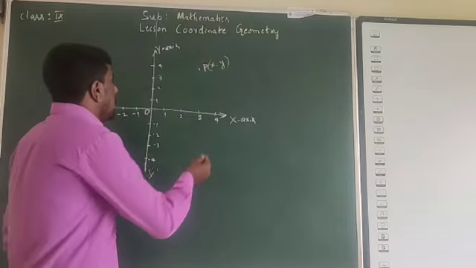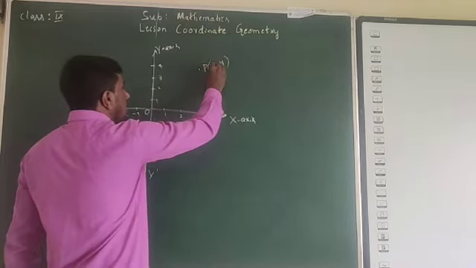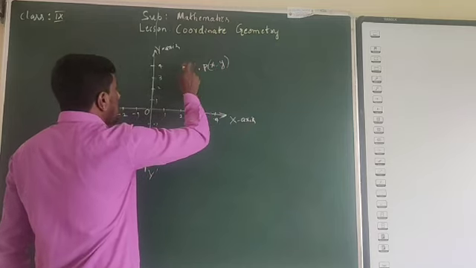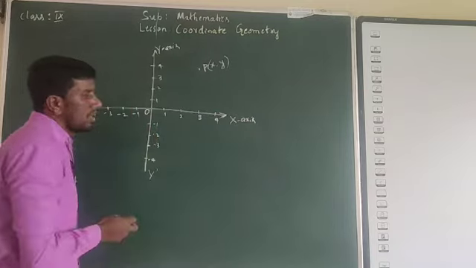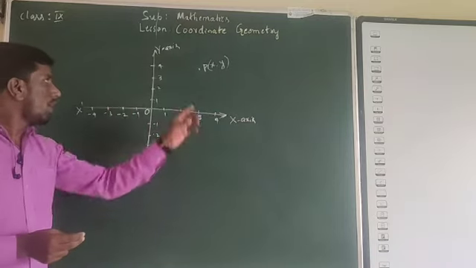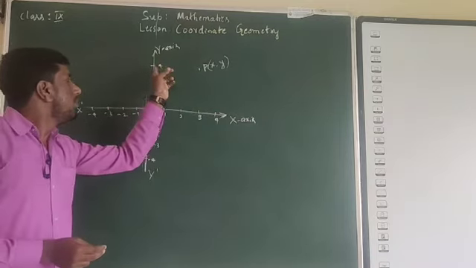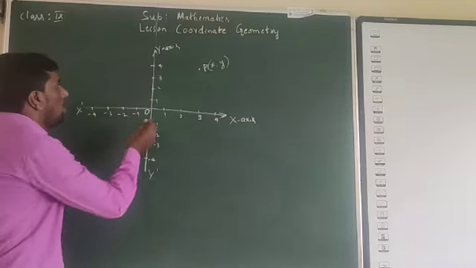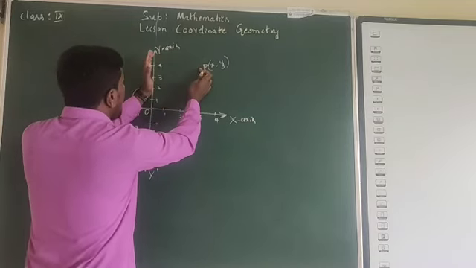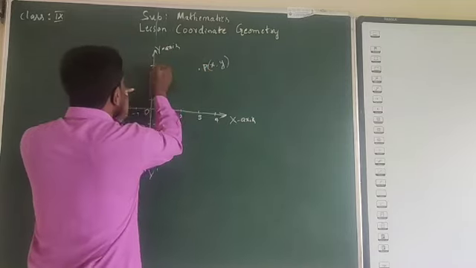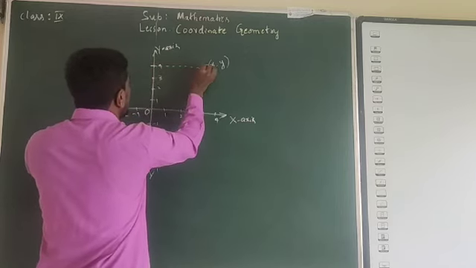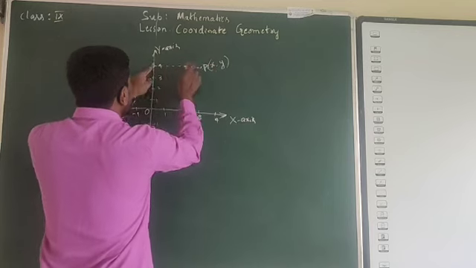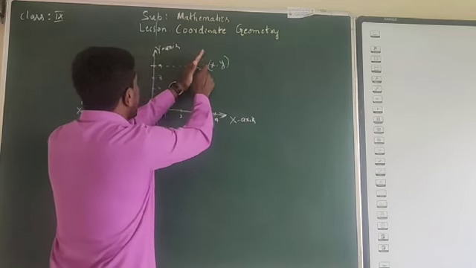Here x is the perpendicular distance of the point from the y-axis. So now, what is the distance of this point from the y-axis? This is the distance of the point from the y-axis.